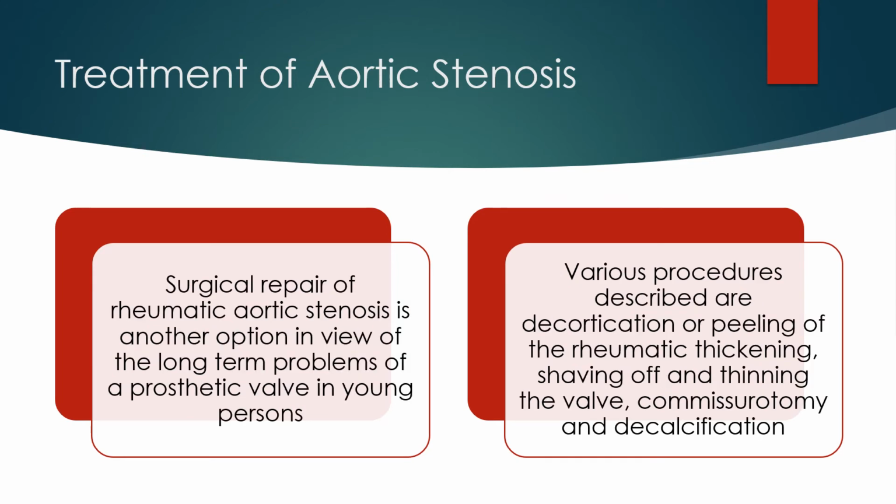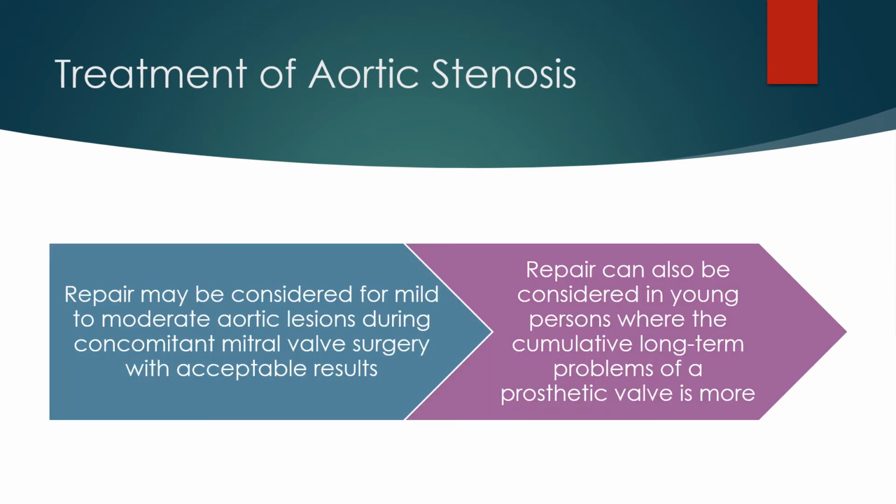Surgical repair of rheumatic aortic stenosis is another option in view of the long-term problems of a prosthetic valve in young persons. Various procedures described are decortication or peeling of the rheumatic thickening, shaving off and thinning the valve, commissurotomy, and decalcification. Repair may be considered for mild to moderate aortic lesions during concomitant mitral valve surgery with acceptable results. Repair can also be considered in young persons where the cumulative long-term problems of a prosthetic valve is more.